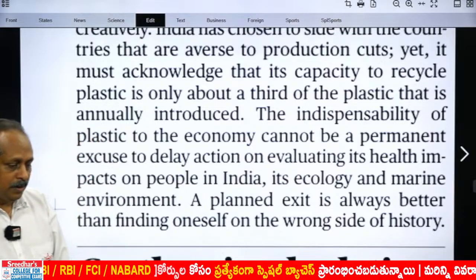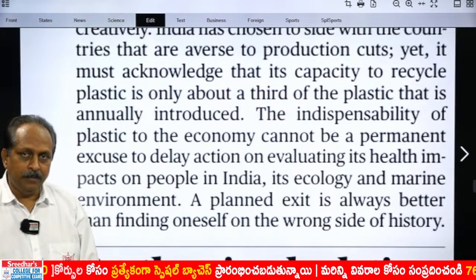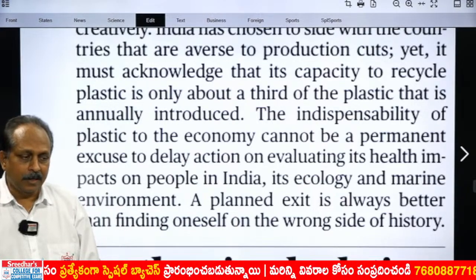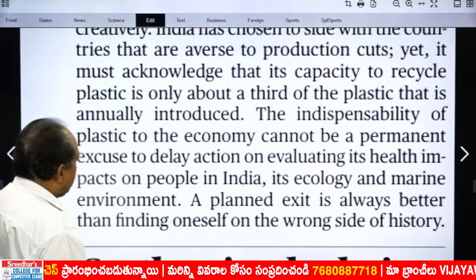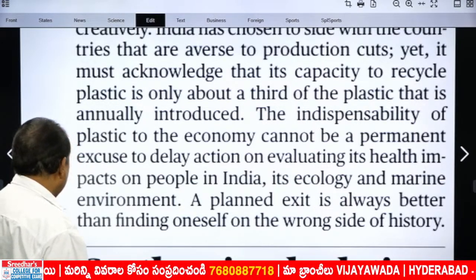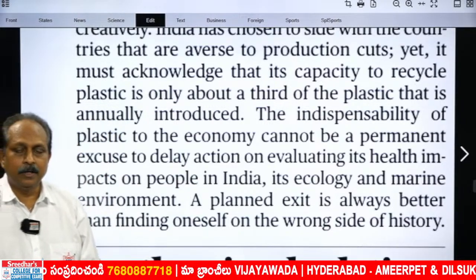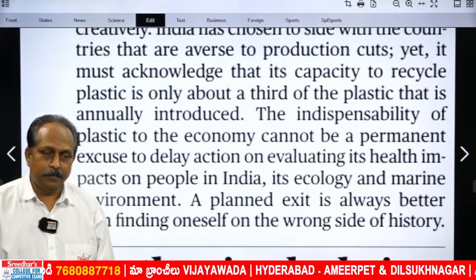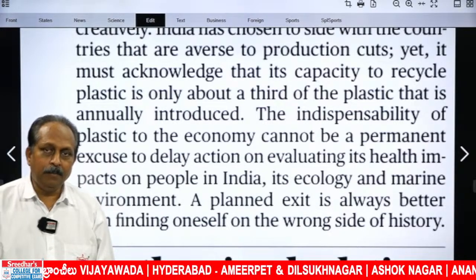When they say economy is important, the health of the people of a particular country is more important than the economy. They have to focus on that as well. Evaluating its health impacts on people in India, its ecology and marine environment. It should not focus only on the economic front. It should not think from the economic point of view. It has to think of the ill effects of plastic on public health.